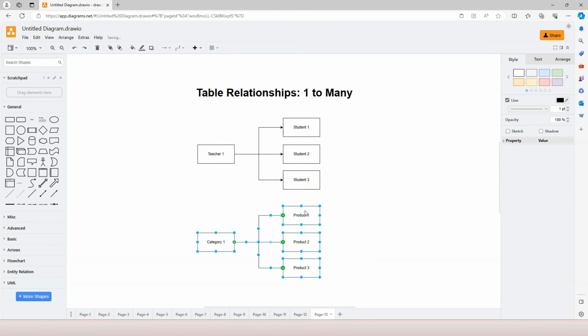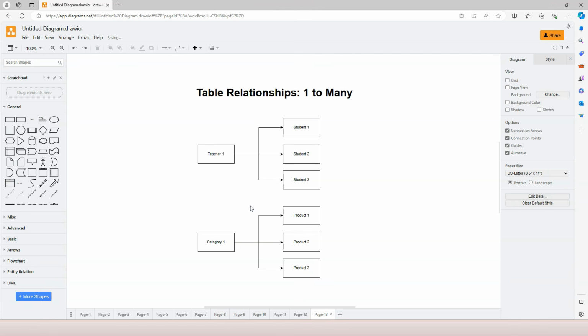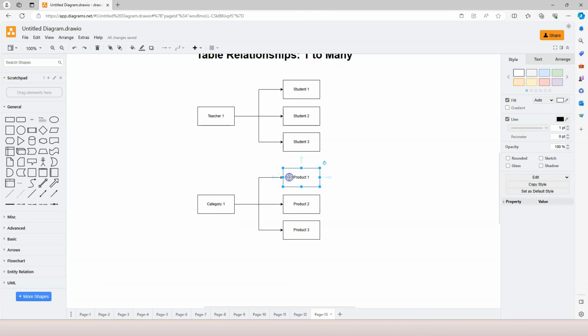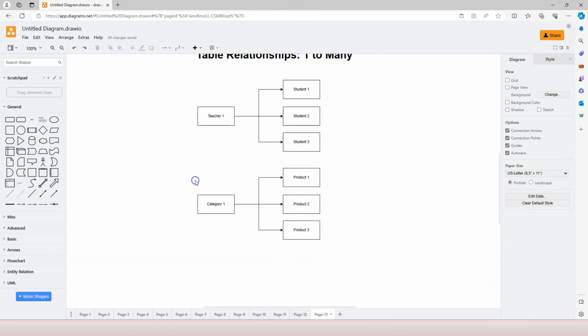Another relationship is like the market management system that we are trying to create with our SQL Server, which is one category can have many products, and one product can only belong to one category. Again, this is a one-to-many relationship.